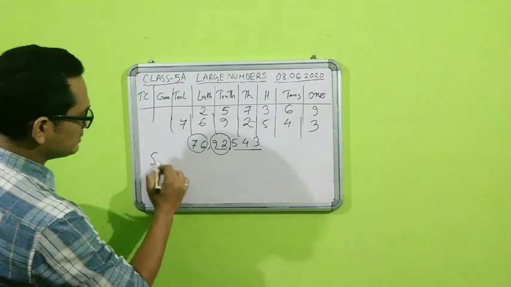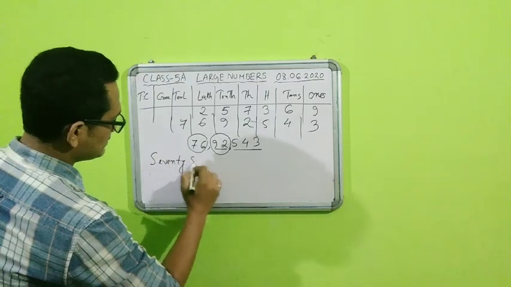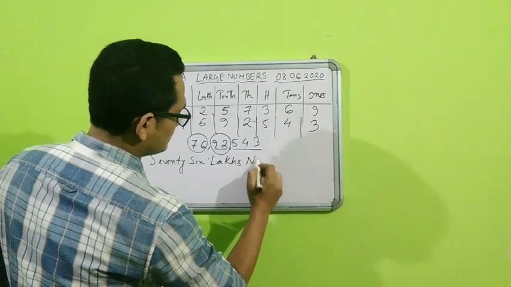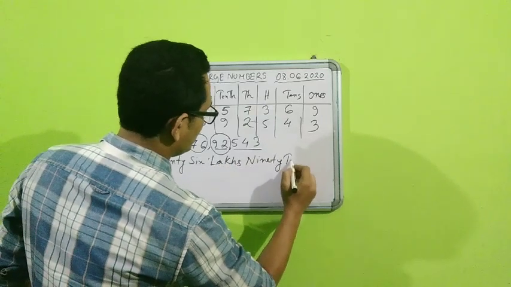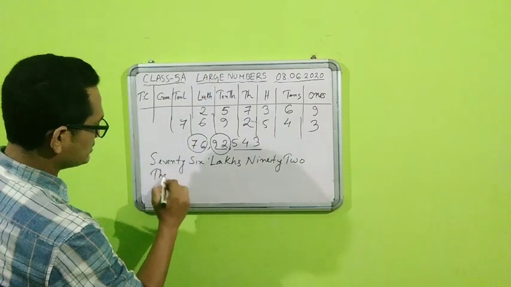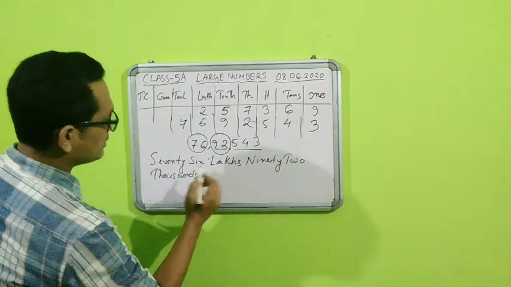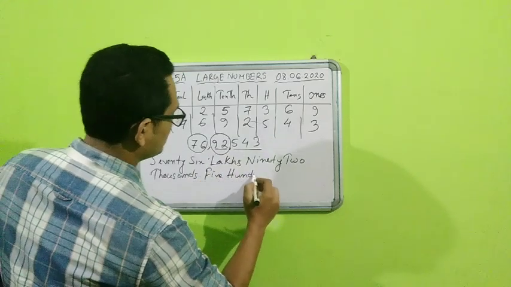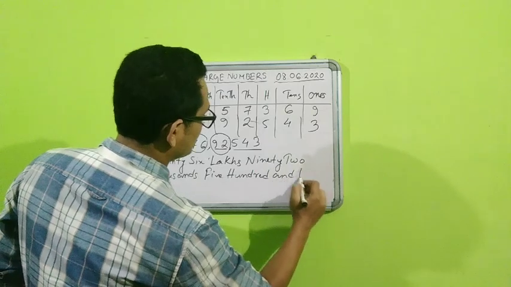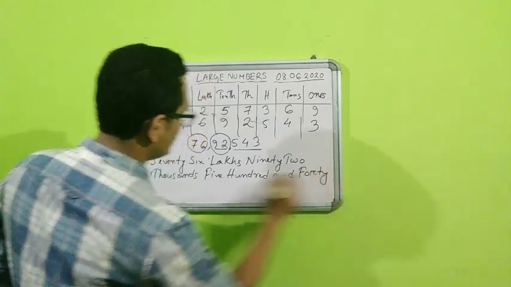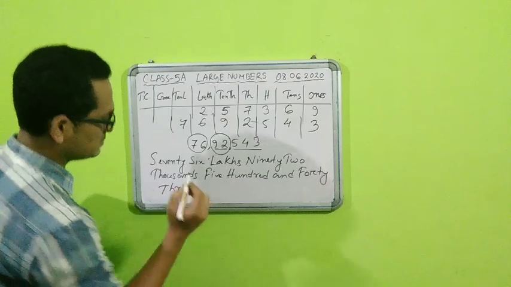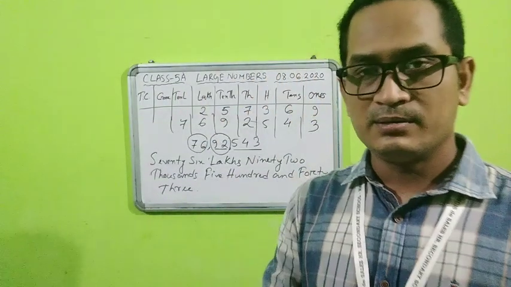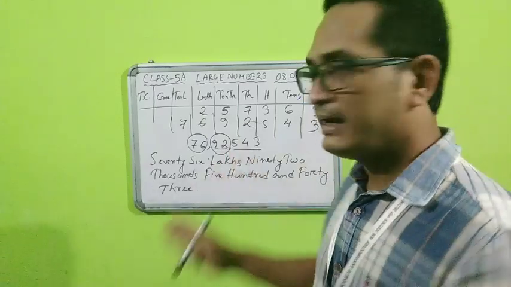So it will be 76 lakhs, then 92,000, then 543. So students, it's very easy to read a number, especially a large number, if you go by its periods.